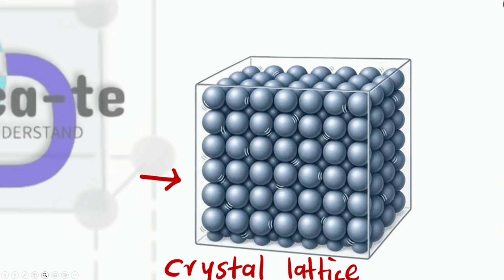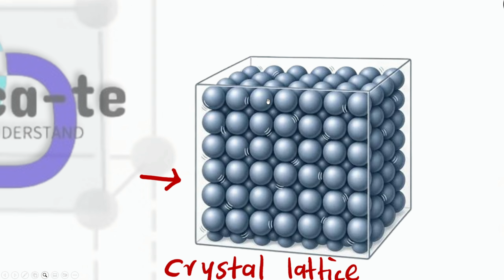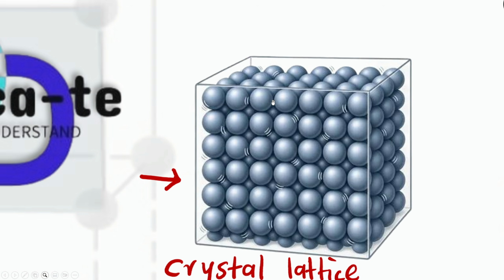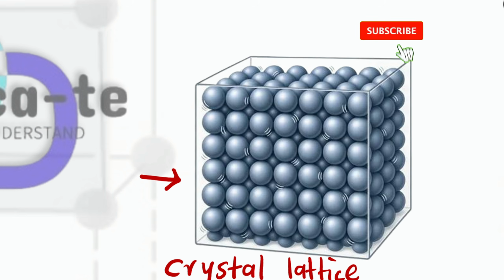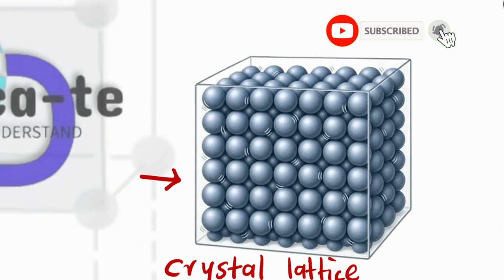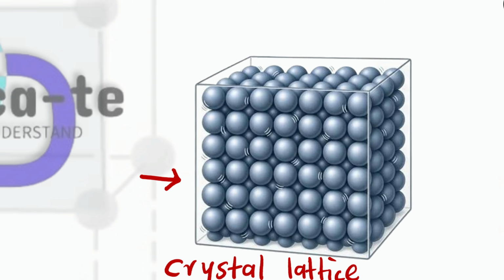So basically nature prefers to be in a crystal lattice because the particles will be closer to one another, and when they are closer to one another, they will have a greater force of attraction. The fact that they have a greater force of attraction means that they are stable. It means that they've got a lower energy state. You already know the dynamics of it. Whenever two particles join together, they go to a lower energy state, and it is the stable state.